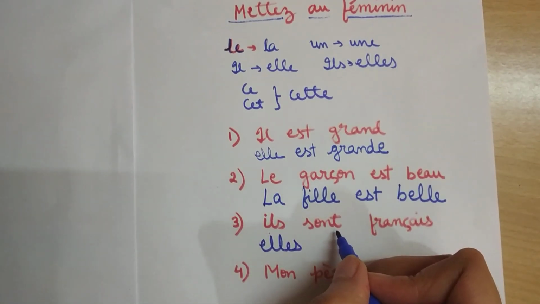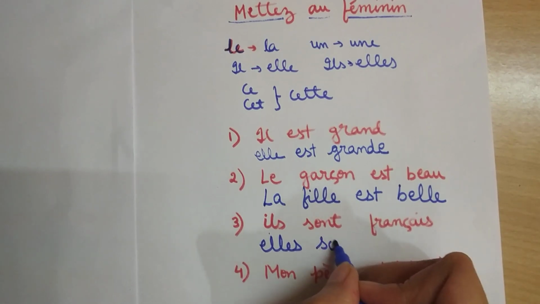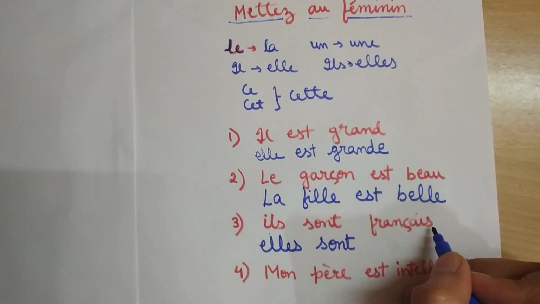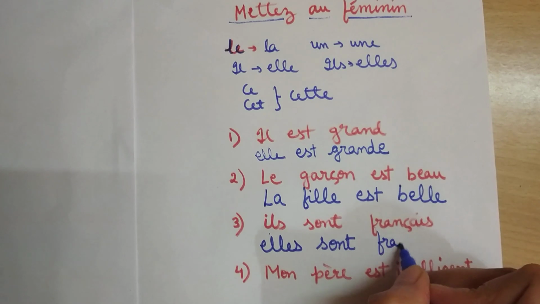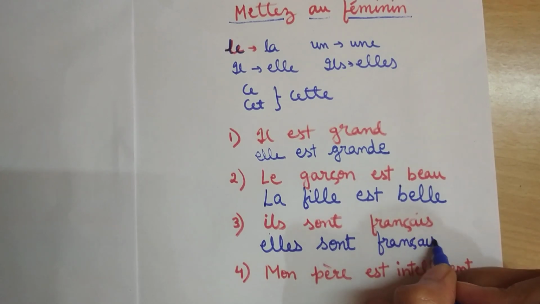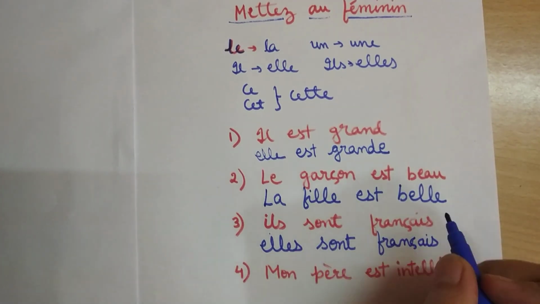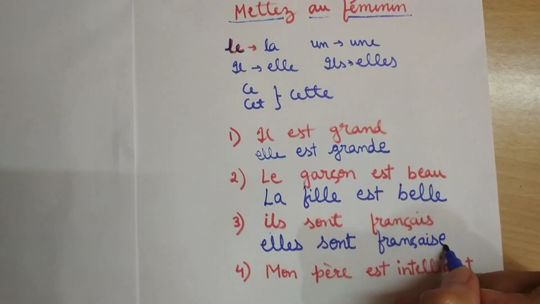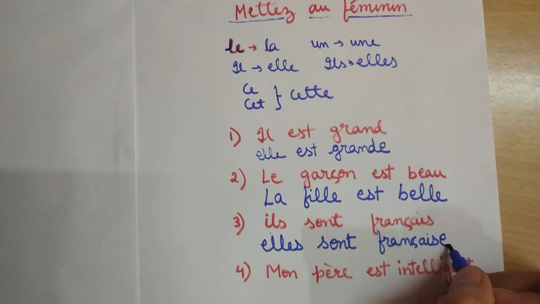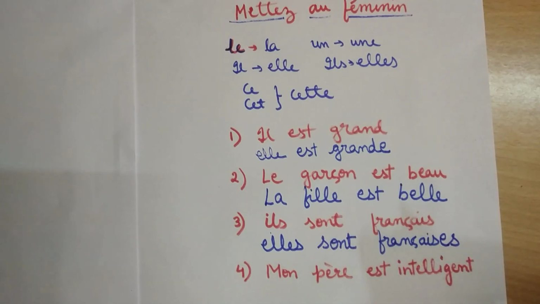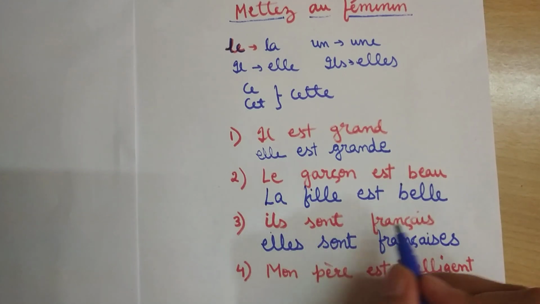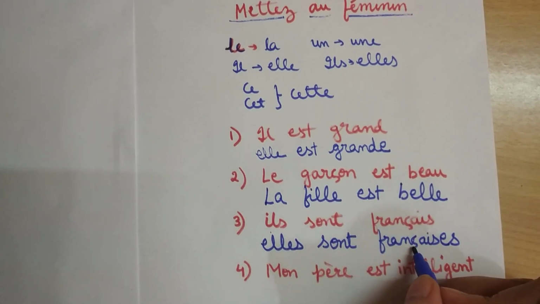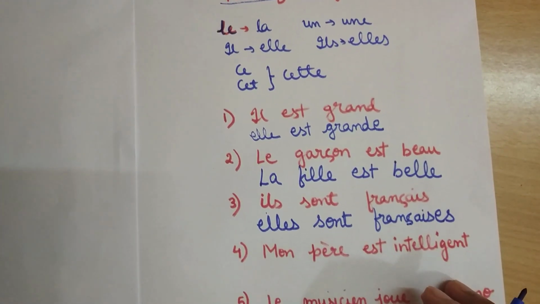Sont, again être conjugation in the plural form, it remains same. Now français, we write as it is first. Okay, now what we have to make, this is the plural form. First we have to make it feminine, we put E, and then we have to make it plural, we write S. So it's françaises. Okay, ils sont français, elles sont françaises. Okay, just remember it.